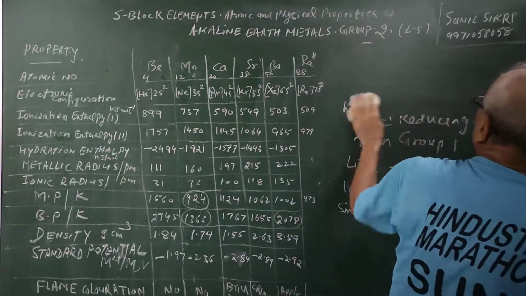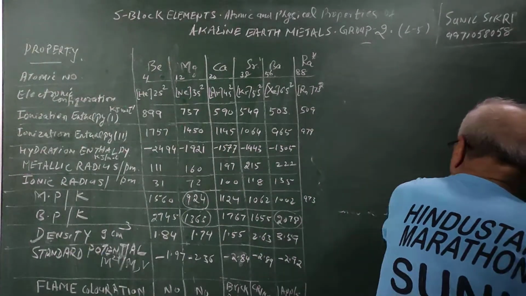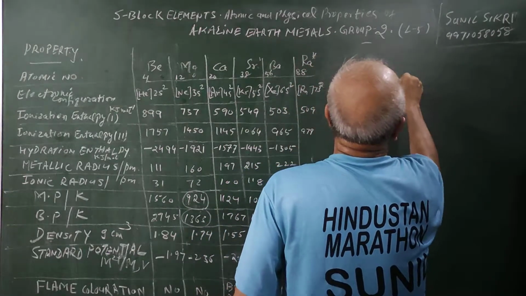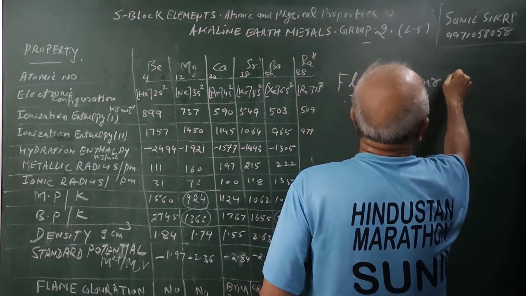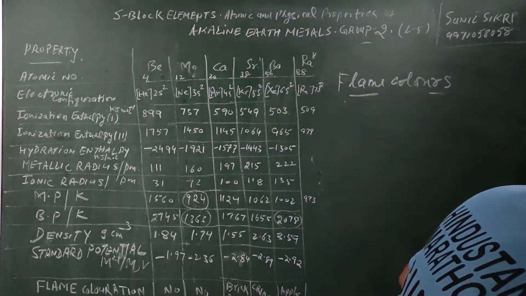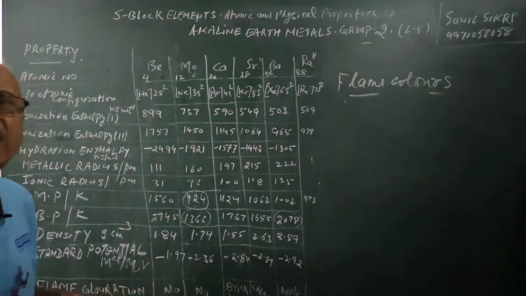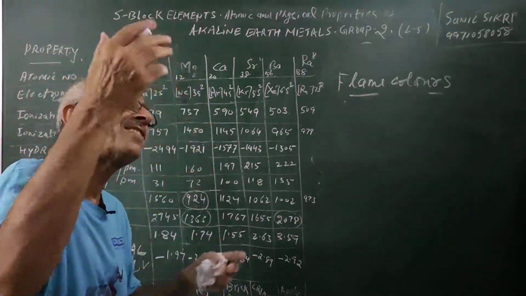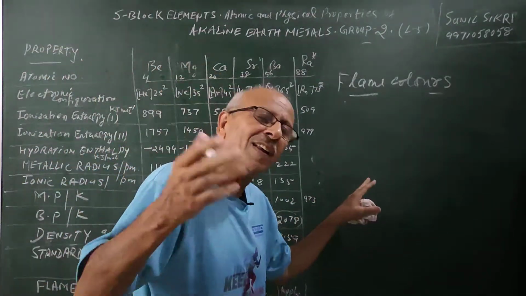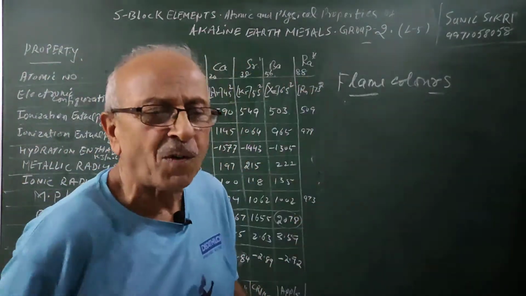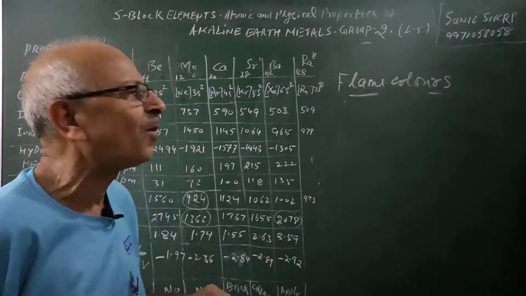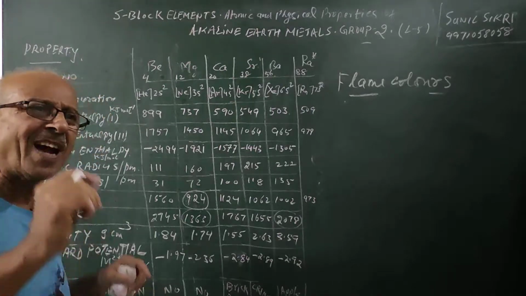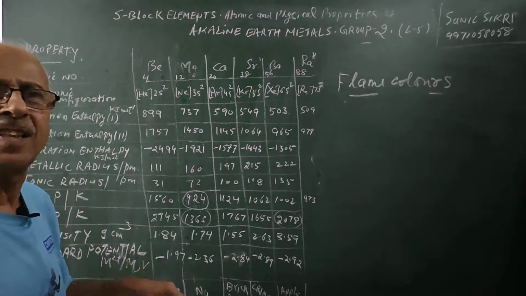Further, let us see their flame colorations. An important point is that, as we told you in the alkali metals also, when you heat them in the Bunsen burner, they are oxidized, electrons are excited to higher energy states, and these excited electrons only live for a few nanoseconds, after which they fall, and they fall in a visible region, and therefore they give beautiful colors which can be used for detection and identification of these elements.